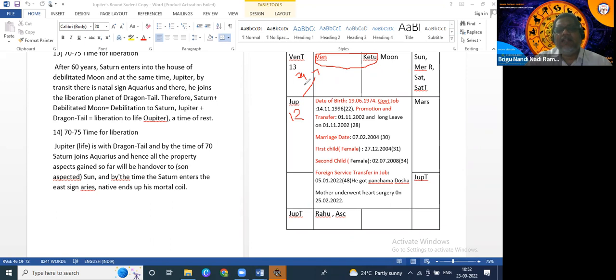For example, at the age of 25 and 26, this is one round, here 24 and 25, the native's transit Jupiter will be here, and at the age of 26 one sister got married here. Okay, and at 27 Jupiter will be here, and then 28, 29 and 30. So at the age of 30 this native got married, because transit Jupiter is aspecting natal Venus from here.